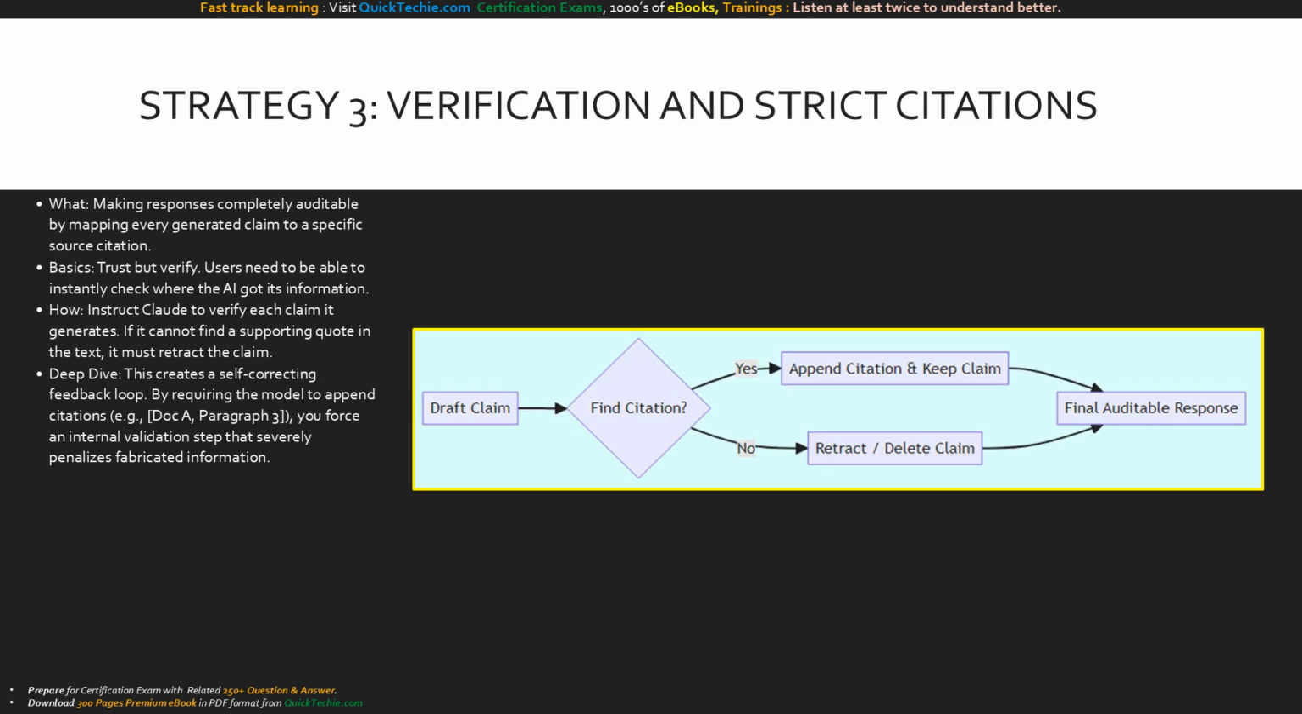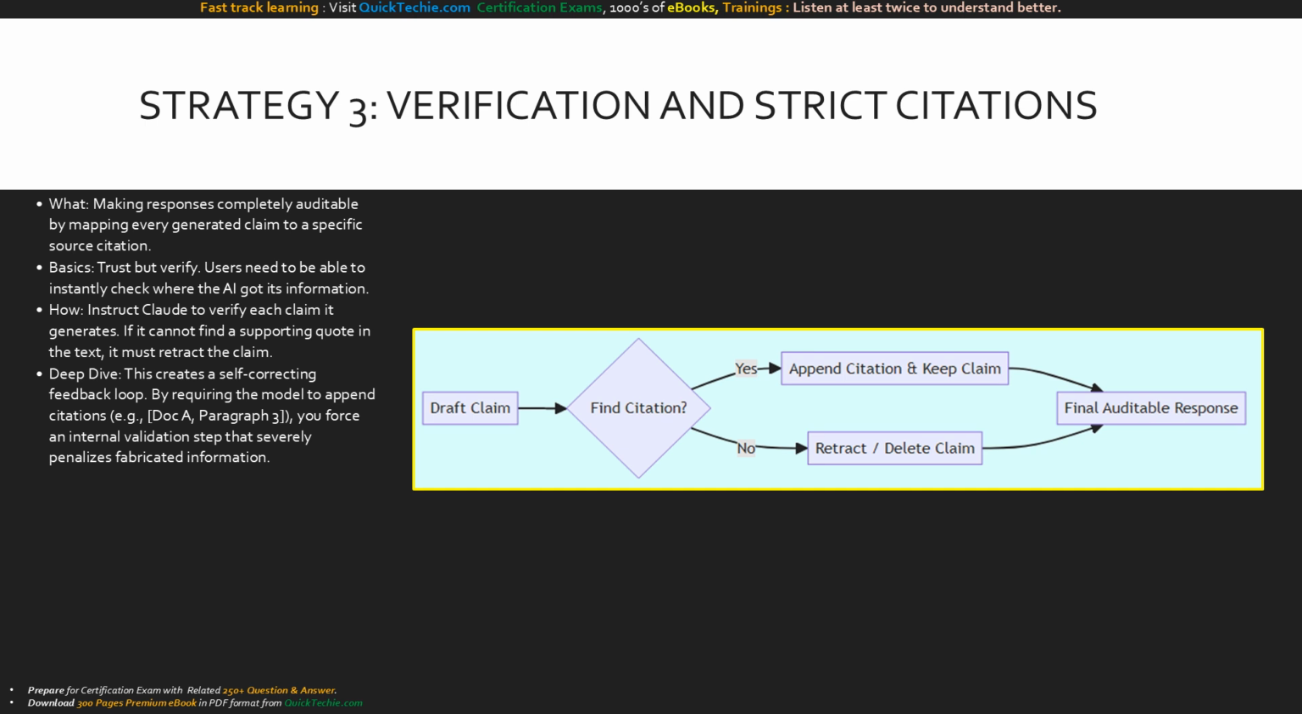Strategy 3 takes grounding a step further: verification and strict citations. In enterprise applications, trust but verify is the golden rule. Your users need to know exactly where Claude got its information. We achieve this by instructing Claude to make its responses auditable. You tell the model, for every claim you make, append a specific citation. If you write a claim and cannot link it to a source quote, you must retract it.